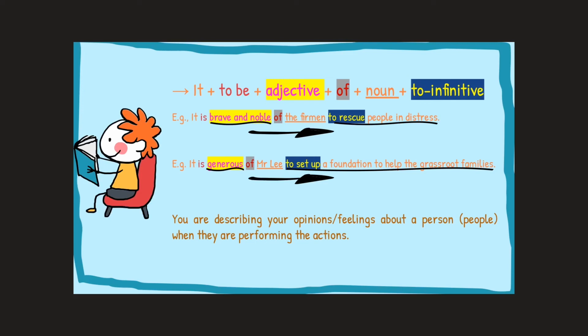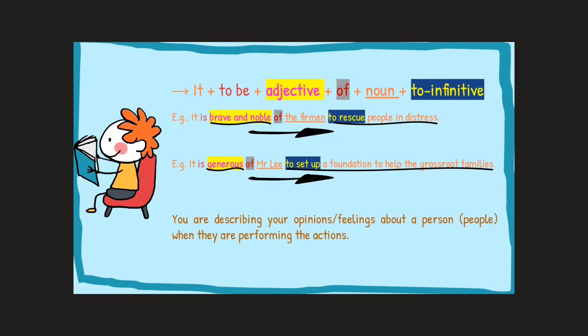Of course, we can also use one adjective at a time. But when we think that they have more than one quality, we can use more than one adjective, and then we're connecting the adjectives with a coordinating conjunction, and. So we can say, it is brave and noble of the firemen to rescue people in distress.